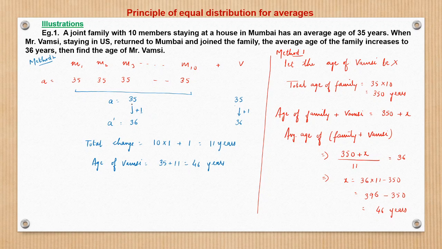So it means that every person is getting 1 year added. The 10 members of the original family are getting 1 year added, and even Vamsi is getting 1 year added. So all the 11 members of the new family are getting 1 year added. Therefore, 11 years extra has been brought by Vamsi, extra over the average age of 35. So 35 plus 11, 46 years, right? This is the solution, same as what we got using the conventional approach.